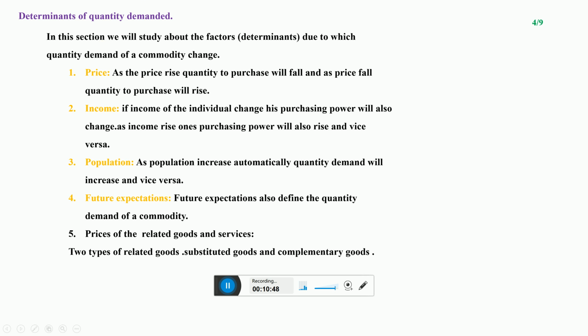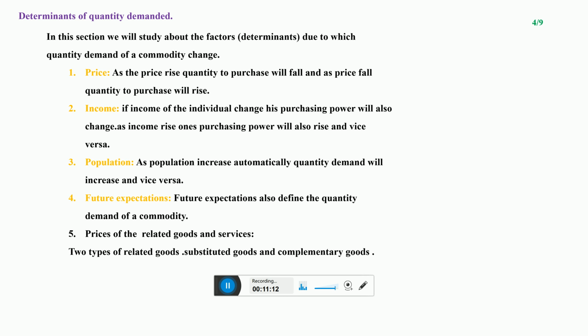As we discussed in the law of demand, there is a negative relationship between the price of the particular commodity and the quantity demanded for that commodity. As the price of any particular commodity increases, the quantity demanded to purchase that product will decrease, and when the price decreases, the quantity demanded will rise.